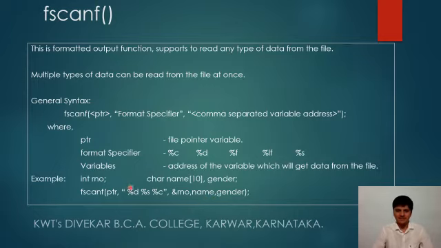See this, in the same similar format we had written data into the file, that is fprintf(ptr, "%d %s %c"), 1017 Rakesh and m. Likewise we are reading the data, and then that 1017 is going to be stored here, the name is going to be stored here, and the gender which is read from the file is going to be stored here.